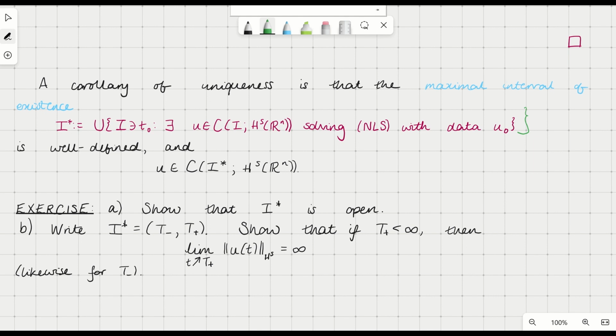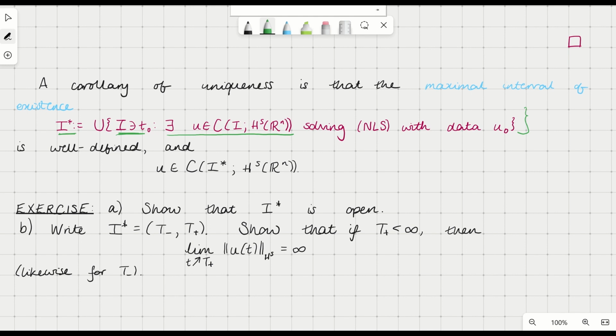So if we define I star as the union over all intervals so that there exists a solution which is continuous into HS on this interval, then now by uniqueness, this is well defined because whenever two of these intervals overlap, the corresponding solutions should be equal on the overlap because of uniqueness. So this allows us to properly extend any of these solutions to the full interval I star in a well-defined manner.